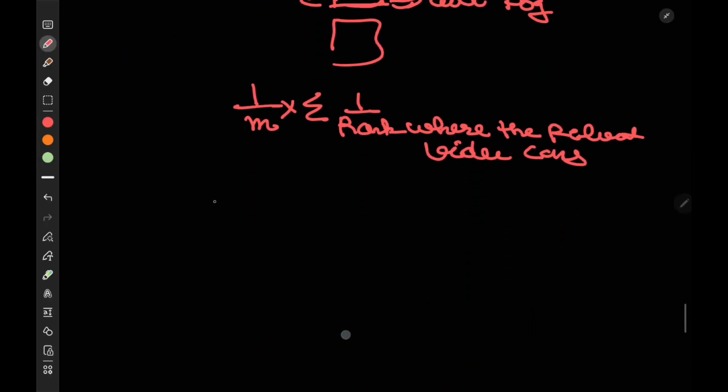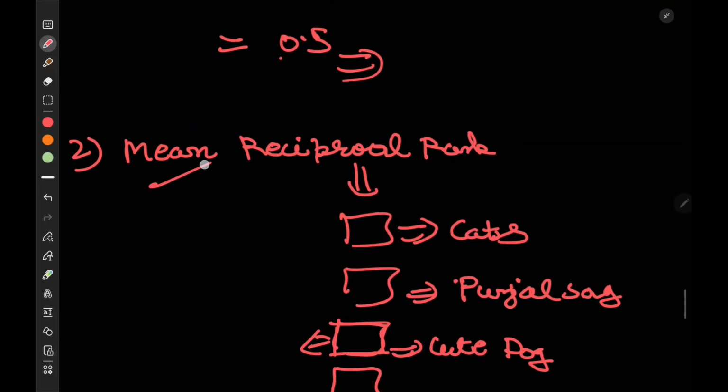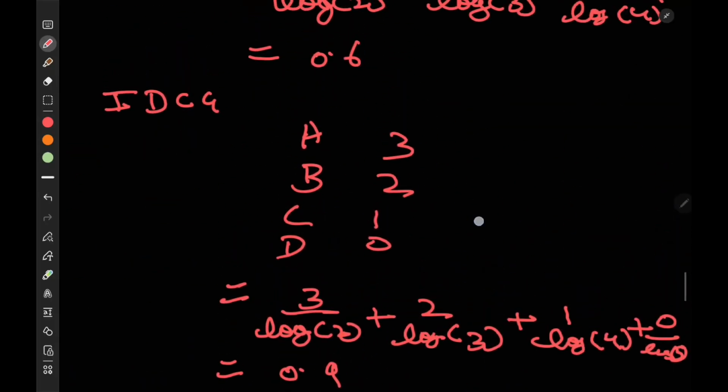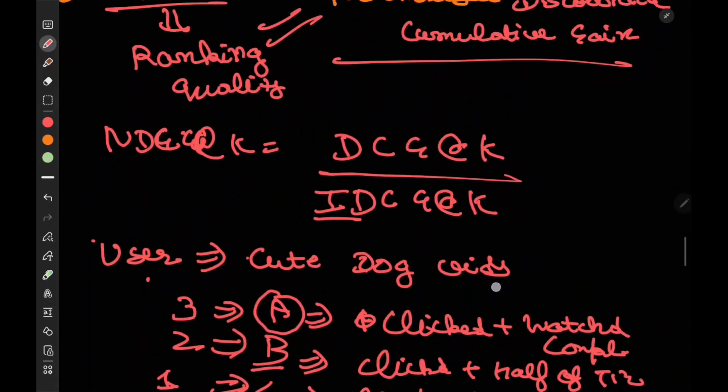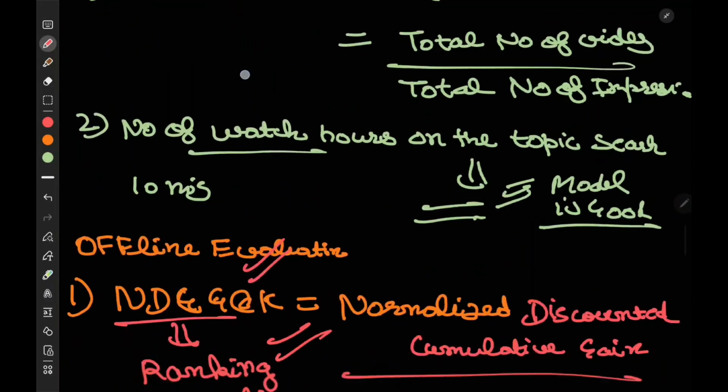The first time the relevant video comes at 2, then it comes at 1, then at 3, and then at 4. So 1 by 4 into (1 by 2 plus 1 by 1 plus 1 by 3 plus 1 by 4). That is how you calculate the mean reciprocal rank. So these are the 2 metrics, and the most important metric is NDCG at K, which is generally used for offline evaluation.